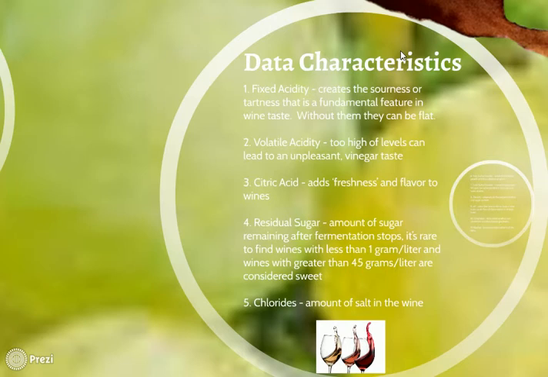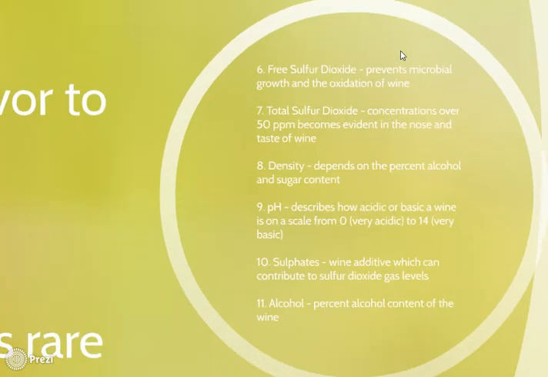The fourth is the residual sugar, which is the amount of sugar remaining after fermentation stops. It's generally in the range of 1 gram per liter to 45 grams per liter, which is considered sweet. The fifth is the chlorides, which is the amount of salt in the wine. The remaining characteristics of the dataset are the free sulfur dioxide, total sulfur dioxide, density, pH, sulphates, and alcohol. And alcohol is considered one of the most prime attributes in determining the quality of wines.